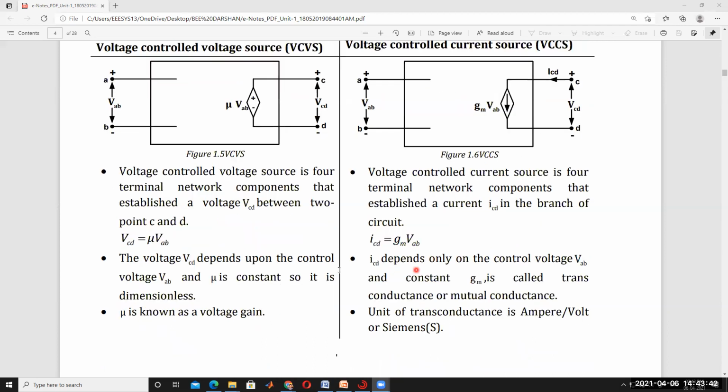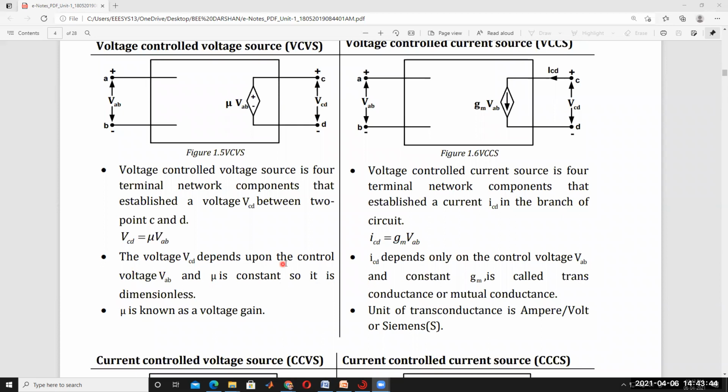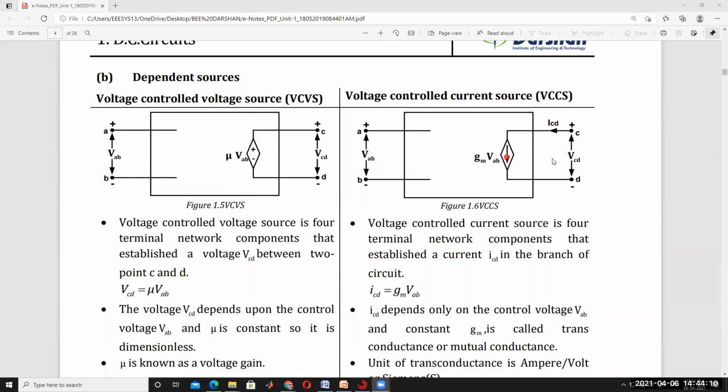Current source, amperes. The voltage VCD depends upon the control voltage VAB. I already explained, by changing VAB, this VCD can be changed. Mu is a constant, so it is dimensionless. ICD depends only on the controlled voltage VAB, so this current ICD is depending on VAB.